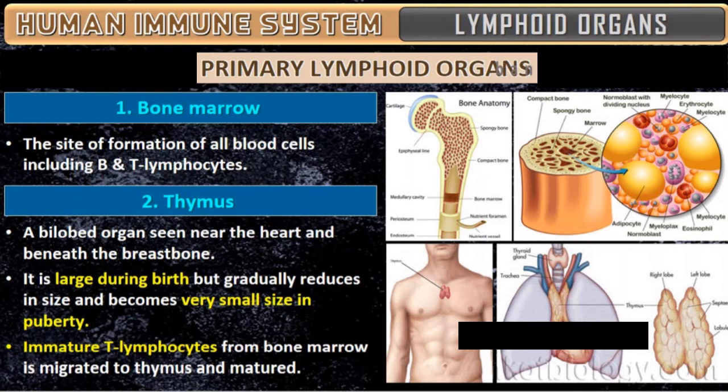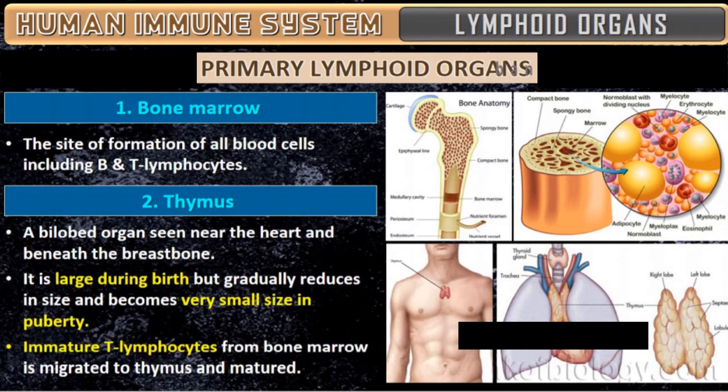Coming to the thymus. As I have shown you in the last picture, it is a bilobed organ seen near the heart and beneath the breastbone. The thymus is usually very large during birth, but its size goes on reducing until it becomes very small at the time of puberty.